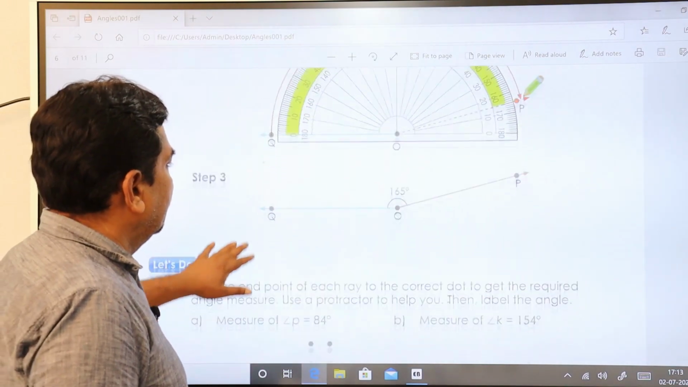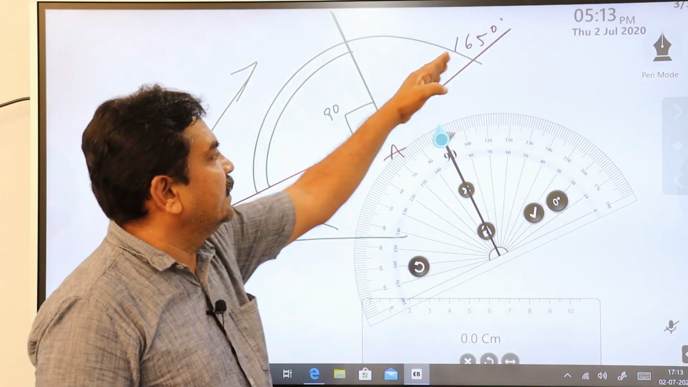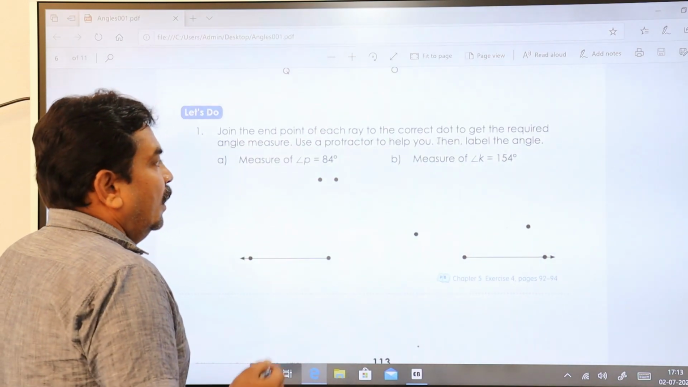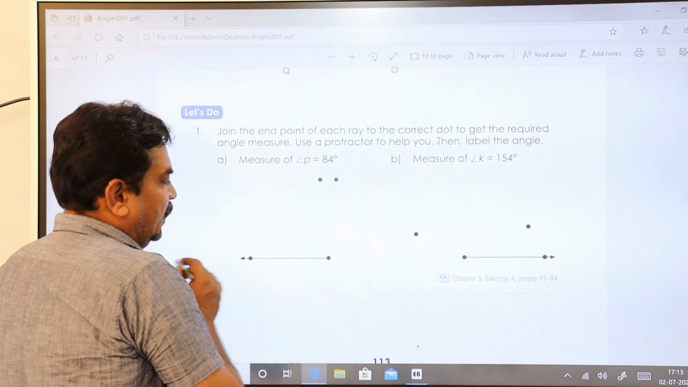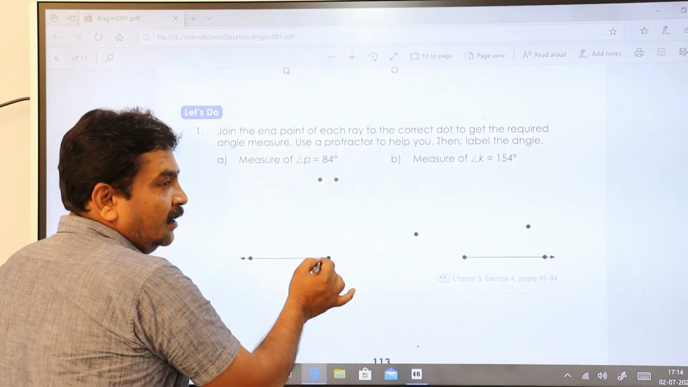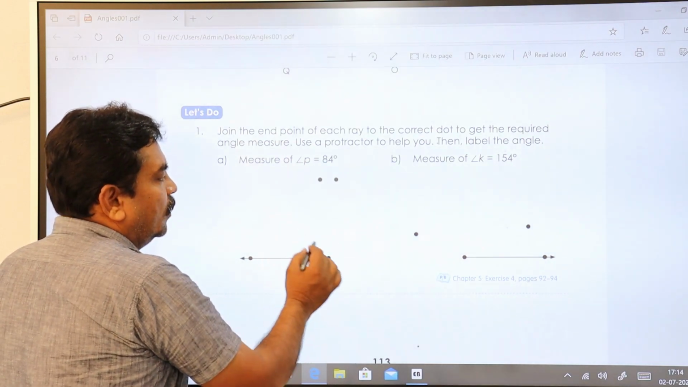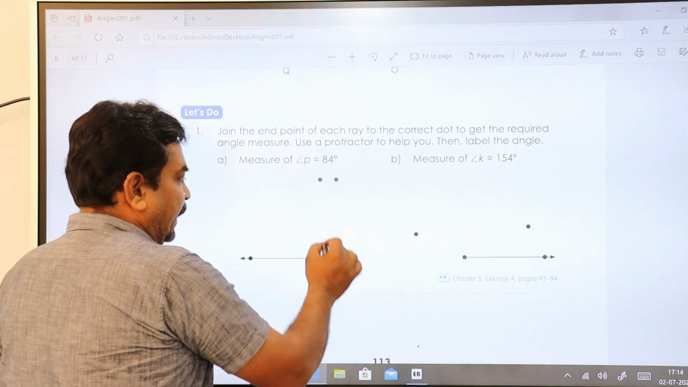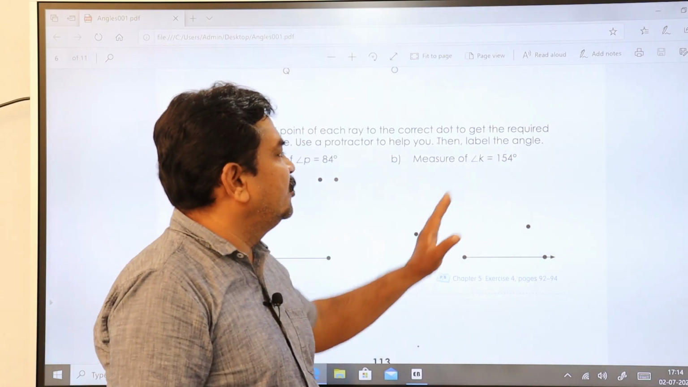This is the way given here. See, 165. We got the same thing, right? You please do this also. First you find it out. Angle P is 84 degrees. If this is point P, then when you draw a line and keep a protractor, check whether this angle is forming 84, or if it is not, then draw the next ray and check whether you get 84 degrees or not. In that way you please check it.